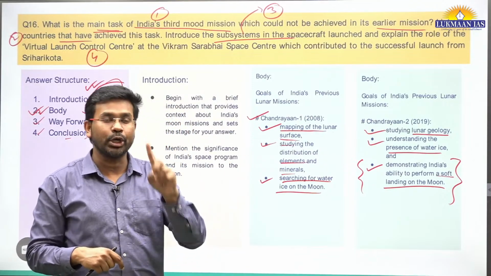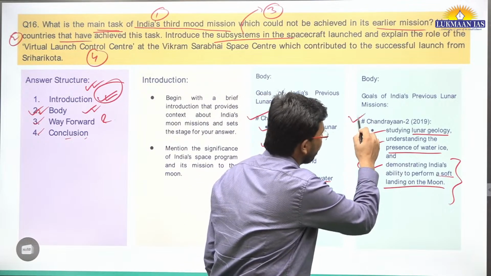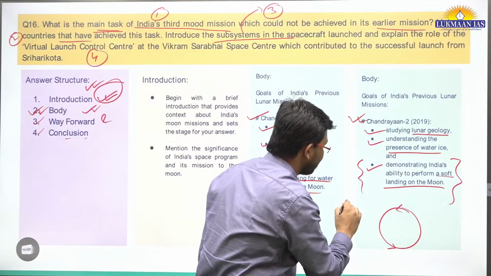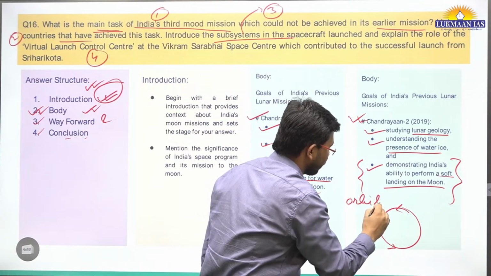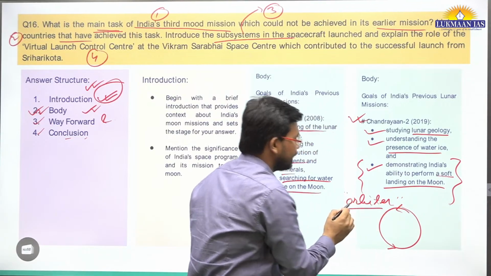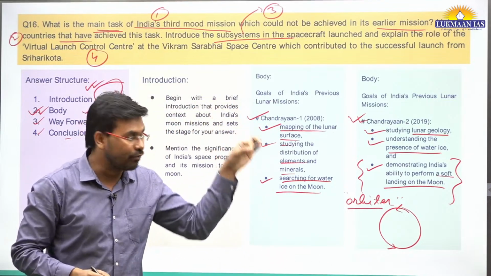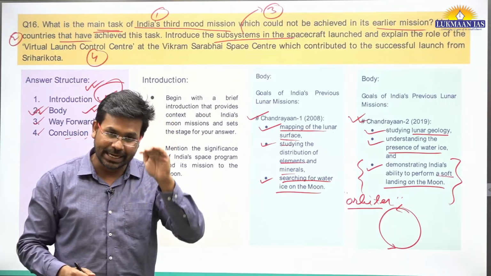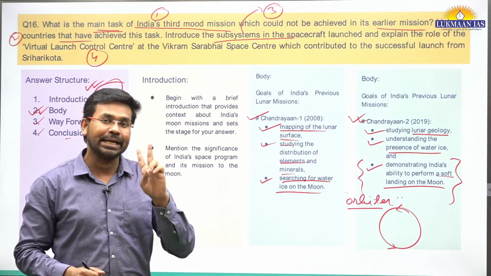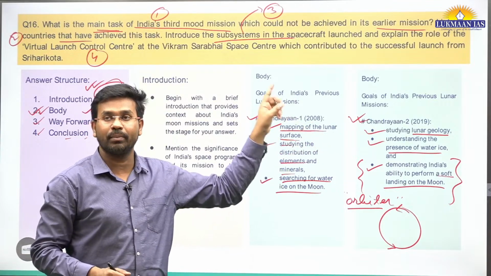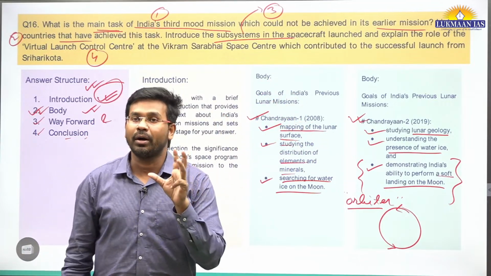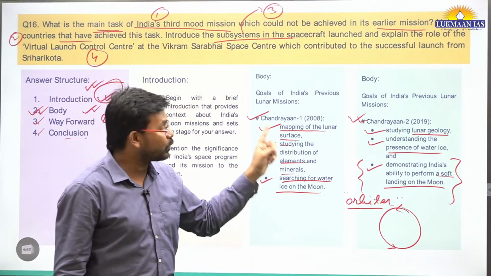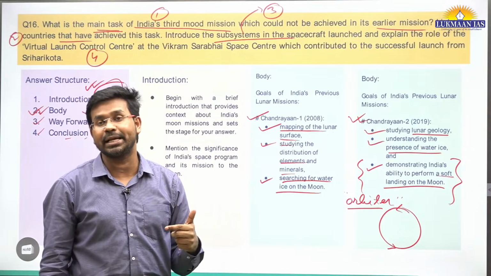The orbiter module of Chandrayaan-2 is still functioning. But the lander could not make a soft landing on the surface of the moon. The lander crash landed. So that's why the lander and rover of the Chandrayaan-2 mission could not do their work, could not perform. So that's why we thought of launching another mission, Chandrayaan-3.